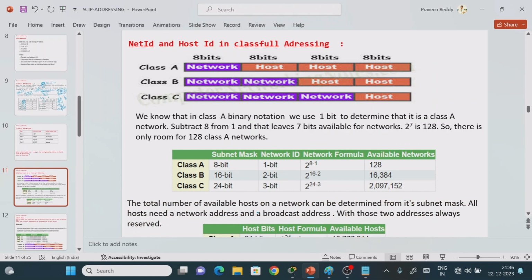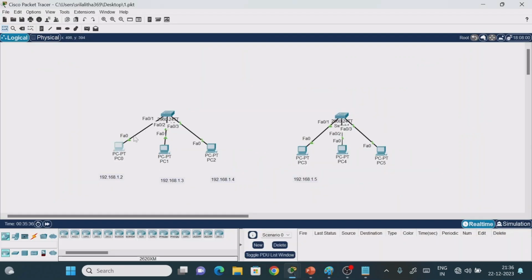Now we need to find out something else. If we consider any address, whether it is class A, class B, class C or class D, we have two parts, right? One is called the network part, another one is called the host part. Each IP address consists of these two things: the network part and the host part. Suppose, for example, if you observe here, I have this one network, and this is another network.